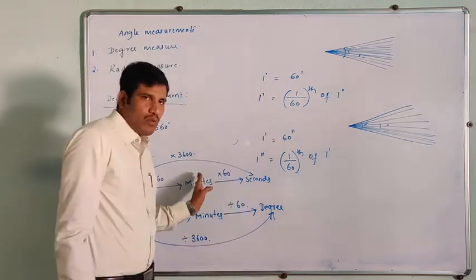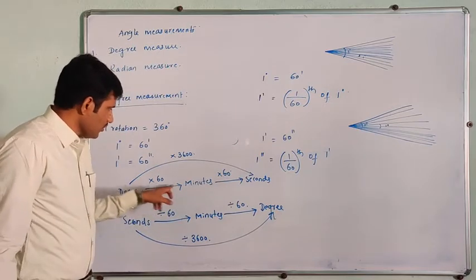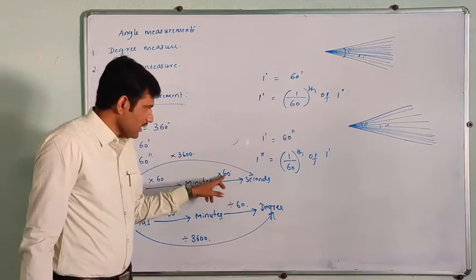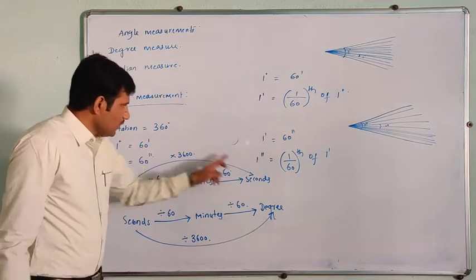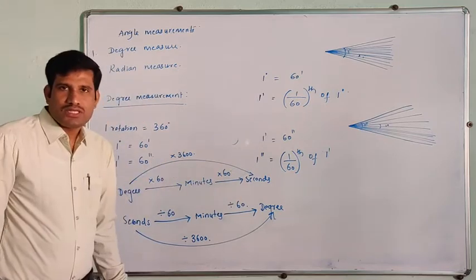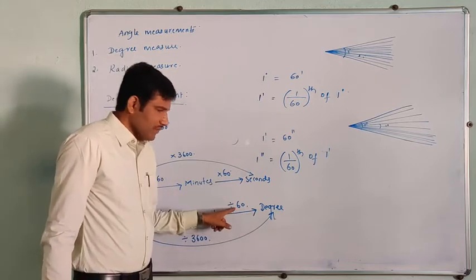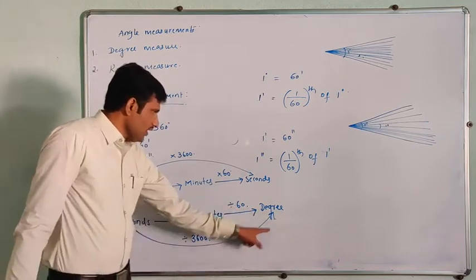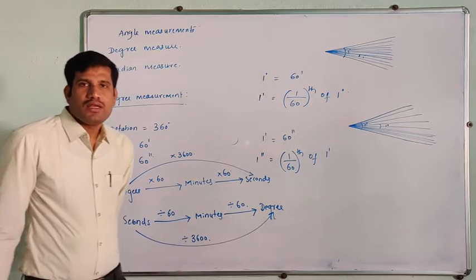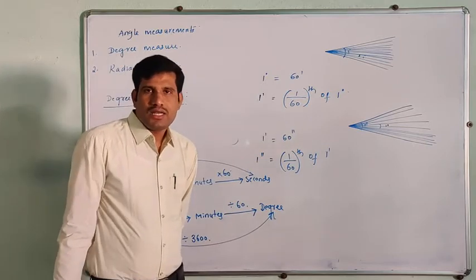Right? So then how to convert? This conversion: degree to minutes, multiply by 60; minutes to seconds, multiply by 60; degree to seconds, multiply by 3600. Similarly, seconds to minutes, divide by 60; minutes to degree, divide by 60; seconds to degree directly, divide by 3600. Is it clear, students?